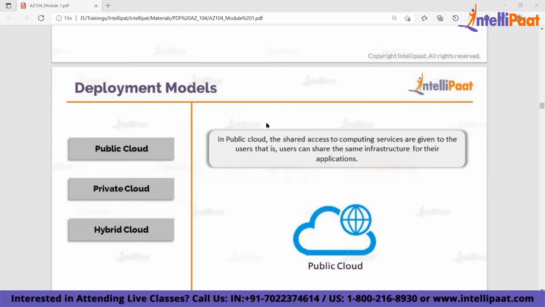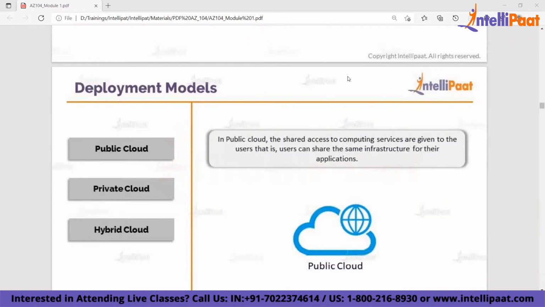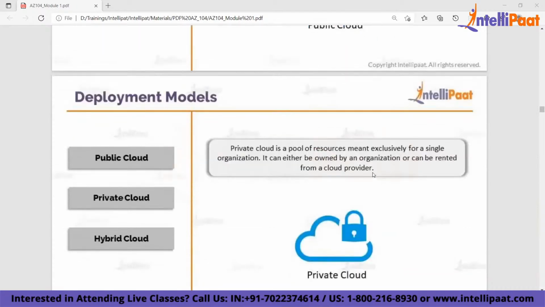So this is called public cloud, which means you, me, anybody, we can buy our own subscription and deploy to our own subscription. That is called public cloud. So in public cloud, you get shared access to your services and you can deploy anything within that public cloud. Fine. So in a private cloud, private cloud is dedicated to a single organization.